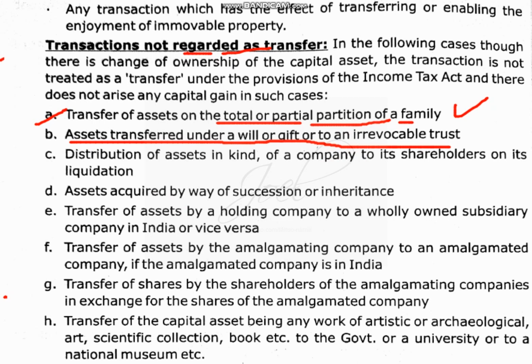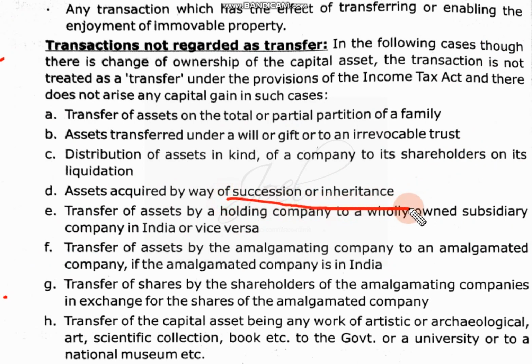Then distribution of assets in kind. You will distribute the assets of a company to its shareholders in its liquidation. So when the company is going to close, sometimes the company won't have enough money to pay the shareholders. When they don't have money to pay the shareholders, they will give some assets. Then at that time also ownership will change, but it won't be called capital gain. Then assets acquired by succession or inheritance. After the father, the son may receive or the daughter may receive. So these types of things are not called transfer of assets.